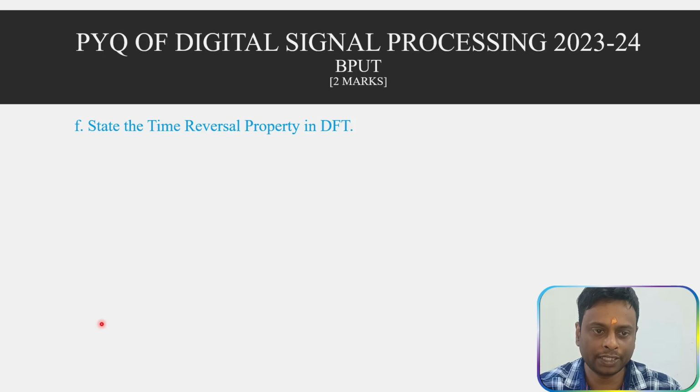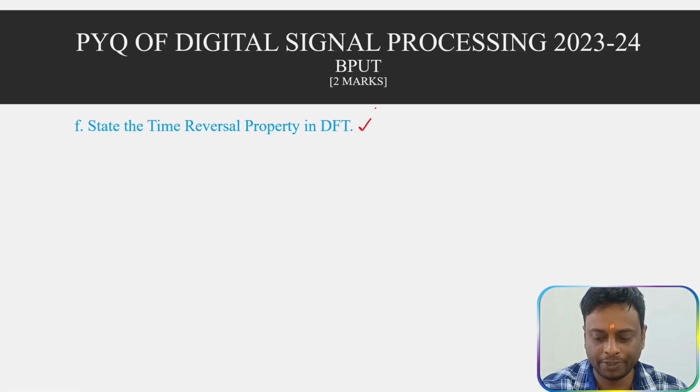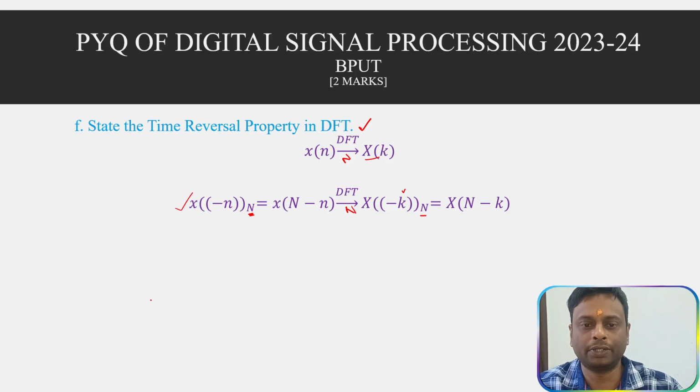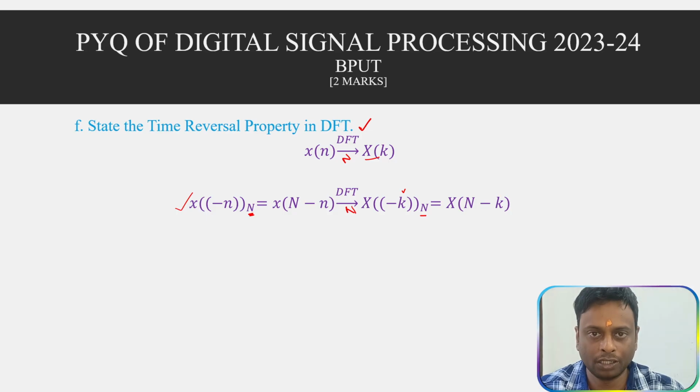Next is, state the time reversal property of DFT. You only have to state the time reversal property of DFT. If the N-point DFT of x of n equals X of k, then the N-point DFT of x of minus n, which is modulo N, that is x of N minus n, will be X of minus k modulo N, that is X of N minus k. So this is the time reversal property of the DFT. In this question only the statement is required, we are not going to prove this.